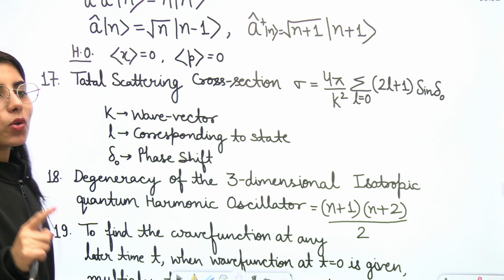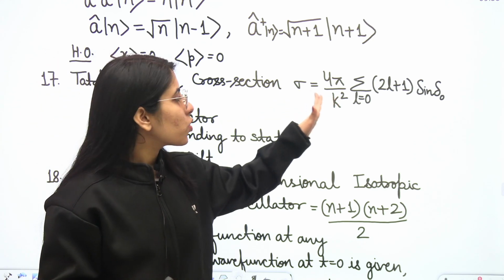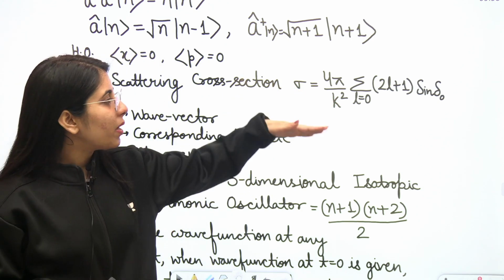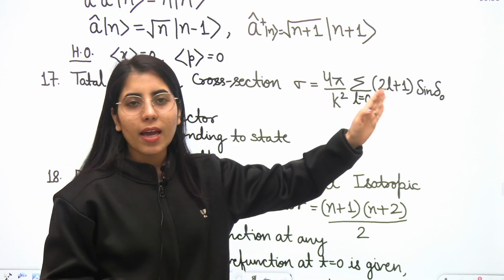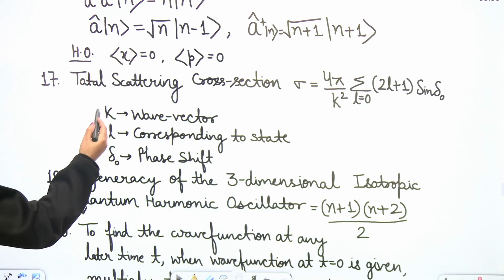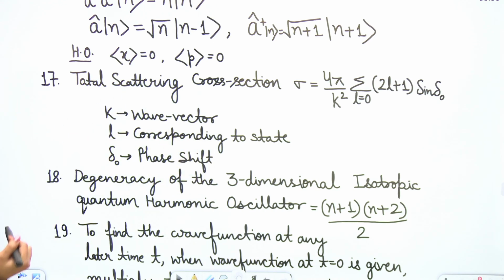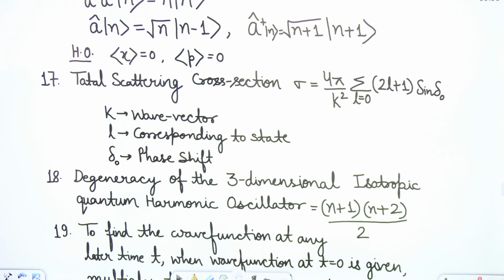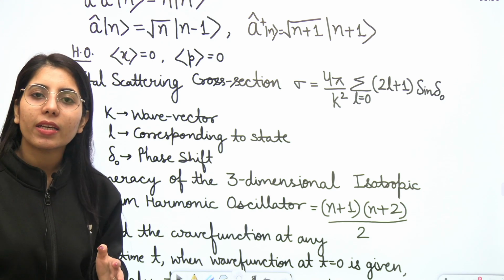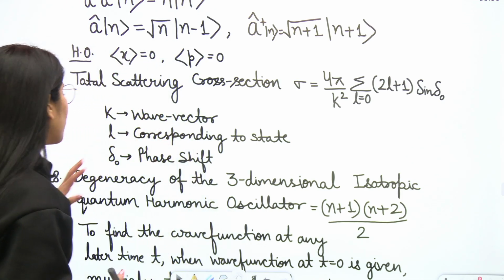Next point, related to the total scattering cross section. The formula for the total scattering cross section, which we represent with sigma, is 4 pi upon k square, summation L equal to 0 to L plus 1, sine square delta naught. What is k here? k is the wave vector. L corresponds to the state, and you will have the L value given to you, or you will consider it accordingly. Delta naught is the phase shift. You can put in all the values, or some information regarding these values will be given to you in the question. By putting them in, you will be able to get your final answer.